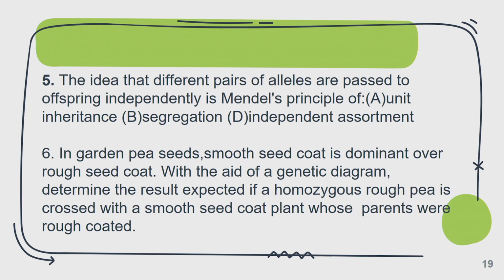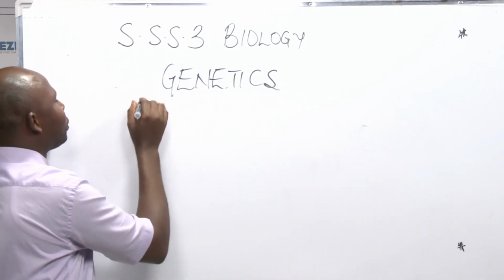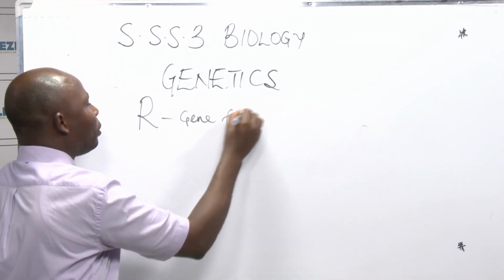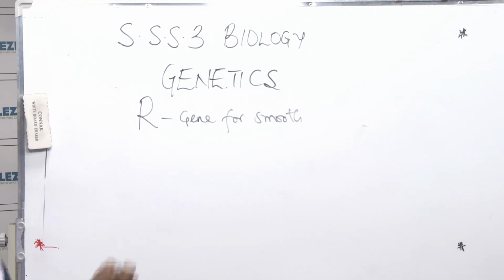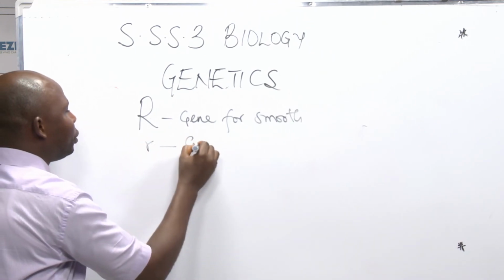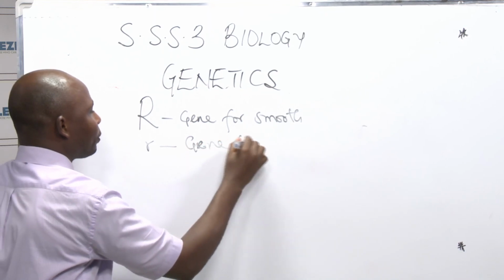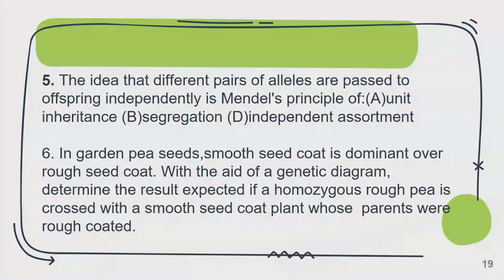So you have to choose. If you are using S, I have told you to avoid this. So let's say you want to use R as gene for smoothness, for smooth. And you want to use this as gene for rough. It said one is dominant over the other one.